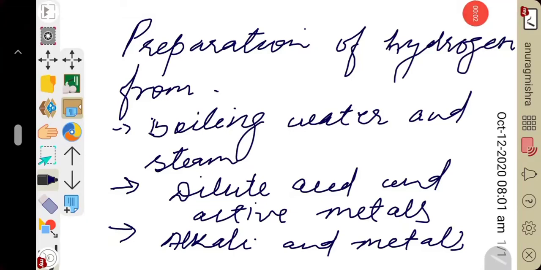Children, good morning. Today we will discuss the preparation of hydrogen from boiling water and steam, from dilute acid and active metals, and from alkali and metals. So let us start the preparation of hydrogen from boiling water.